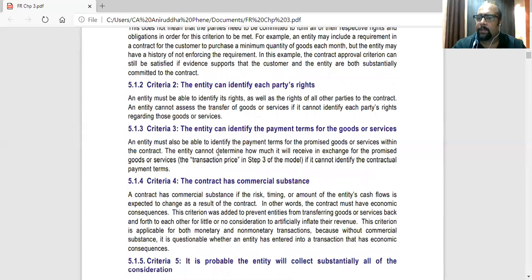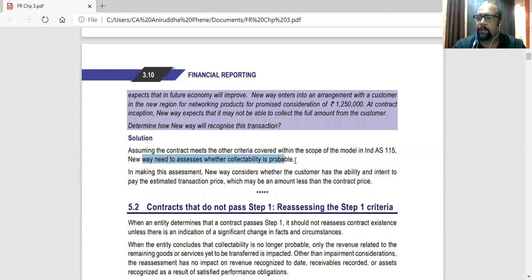So assuming the contract meets the other criteria, that is the first 4 criteria, within the scope of model in Ind AS 115, New Way needs to assess whether collectability is probable. The last criteria is there. And in making this assessment, New Way considers whether customer has the ability and intent to pay the estimated transaction price, which may be an amount less than the contract price.